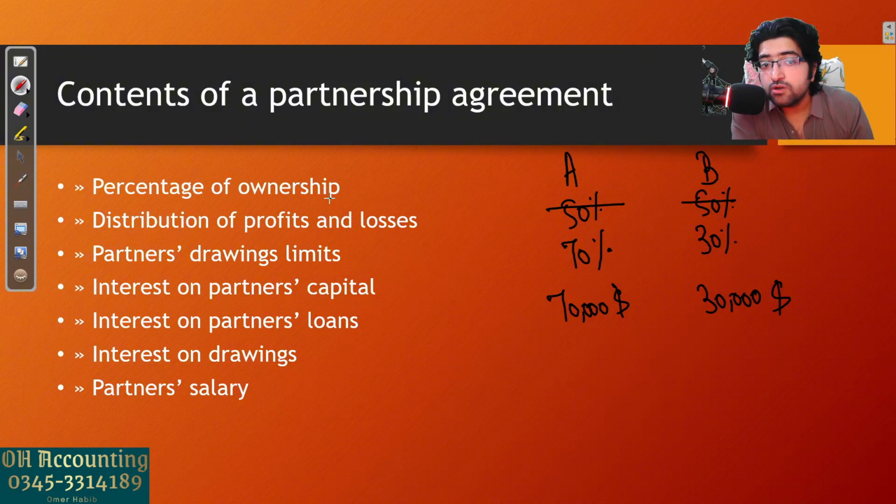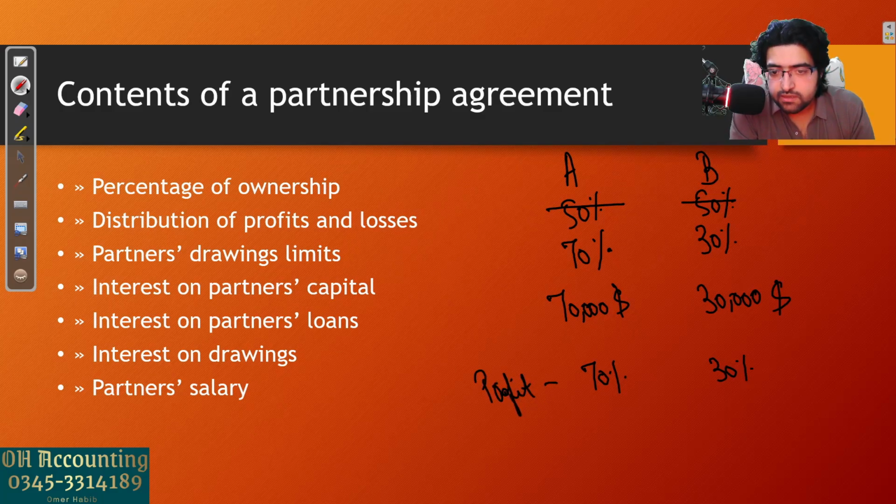Similarly, distribution of profit and losses can also be different. If this is the case, you might think that profit and losses should also be shared in the same ratio, which is 70% of the profit should go to A and 30% of the profit should go to B. This should happen obviously, but there are some special conditions.